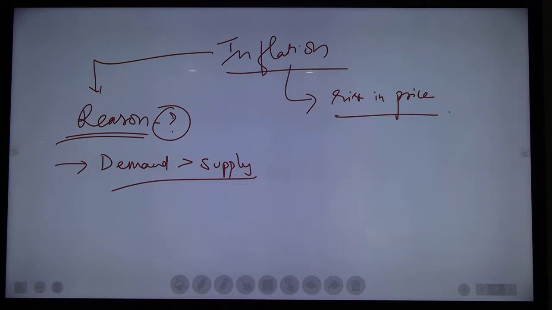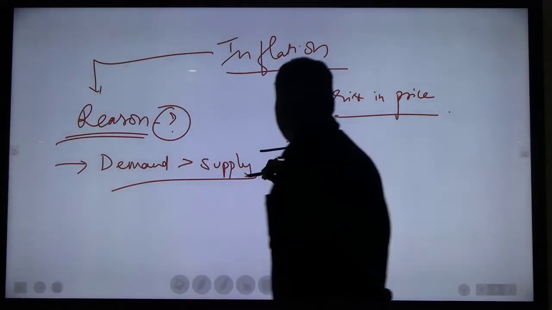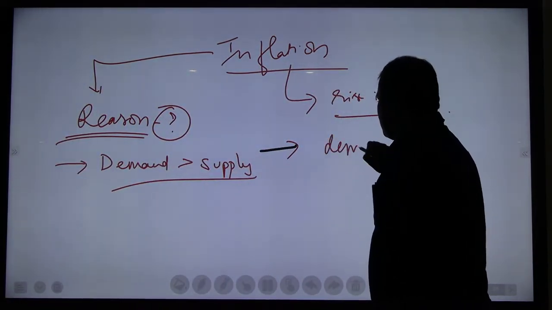So in general, inflation will occur when the demand for a particular good or service increases compared to the supply. First case. Second case is demand is constant, supply reduced. Possibility, right? Shortage of supply. At that time, what will happen? Automatically the price will increase. So there is one type of inflation related to demand and supply only. That is demand pull inflation.